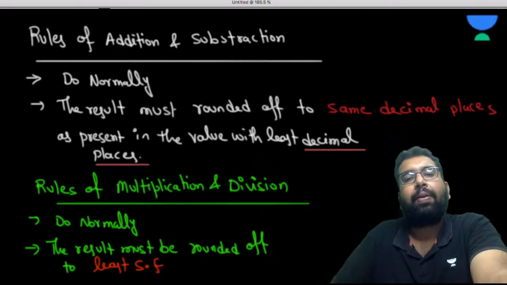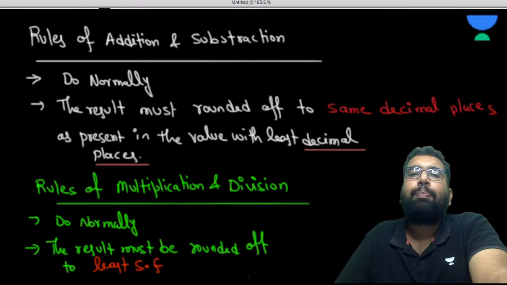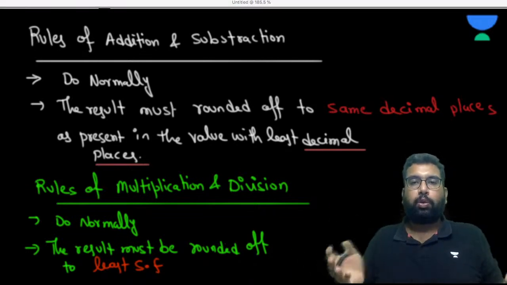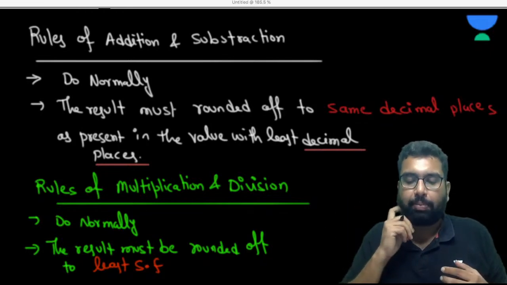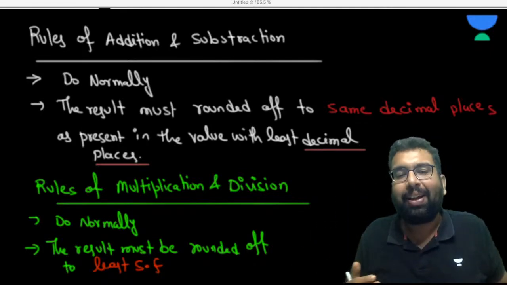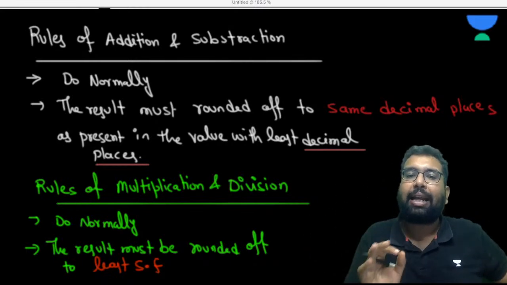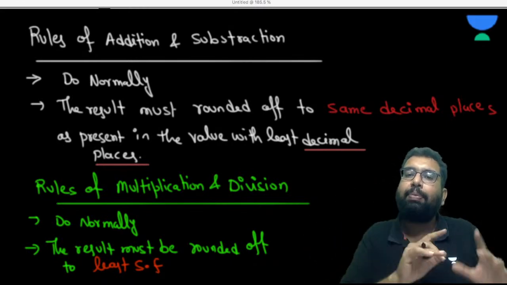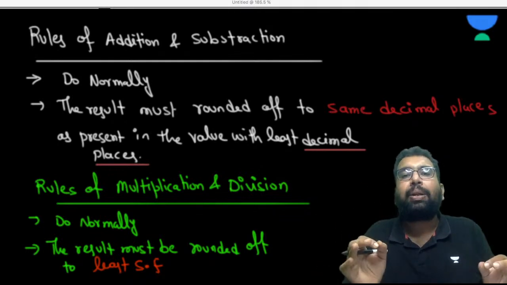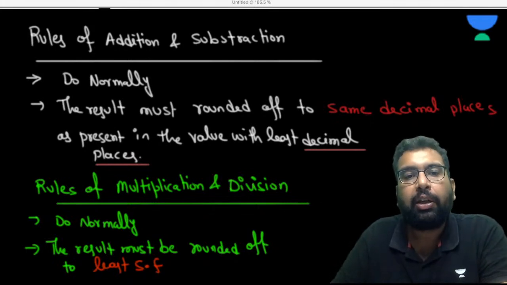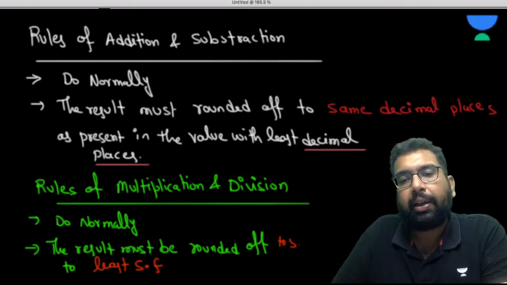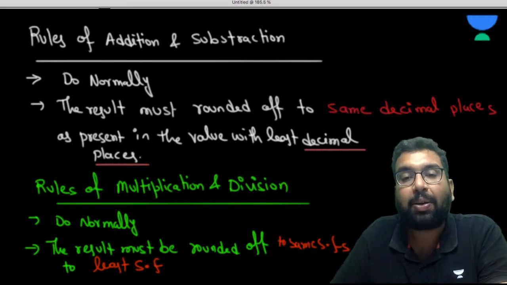What I mean is, if there are two values, the result must be rounded off to the same number of significant figures as present in the value with the least significant figures. Because the space is less, I want to keep it on the same page.